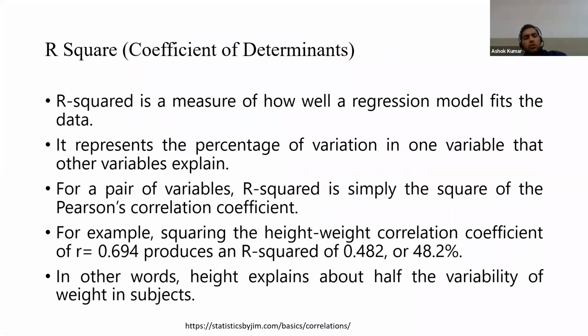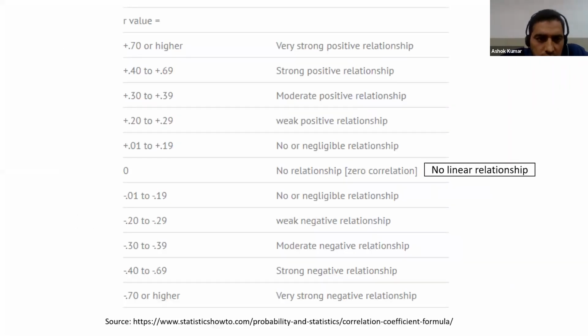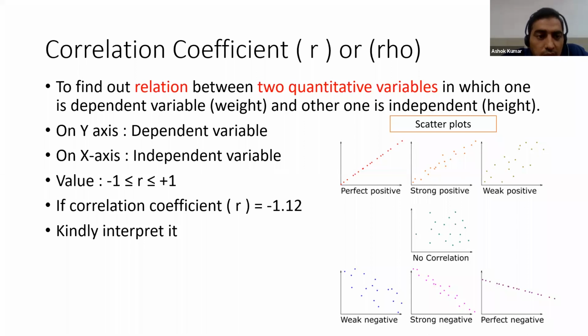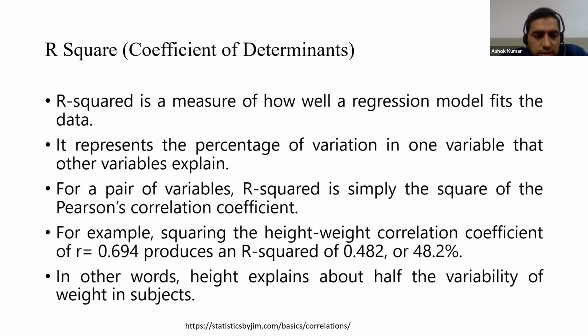Now R square or coefficient of determination. If we square R, it's called R square or coefficient of determination. R square is a measure of how well a regression model fits the data. We will discuss it in SPSS, no problem. It represents the percentage of variation in one variable that the other variable explains, meaning the dependent variable and independent variable. For a pair of variables, for example height and weight, R squared is simply the square of the Pearson correlation coefficient.